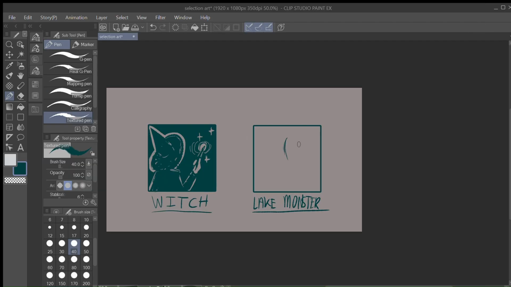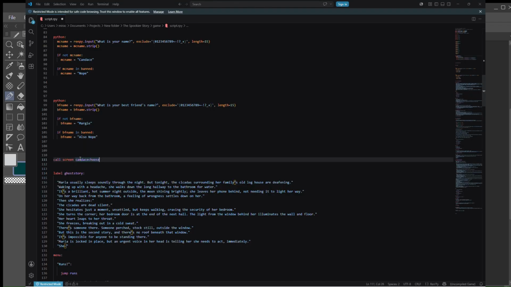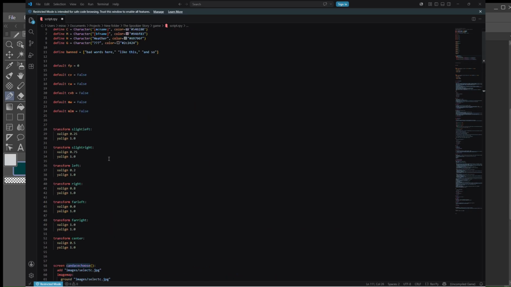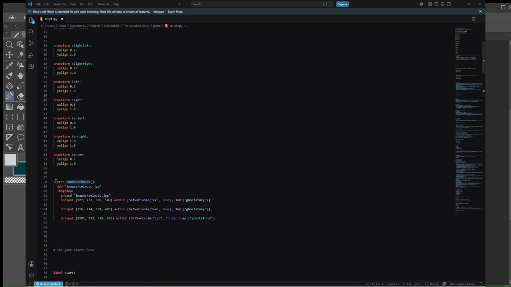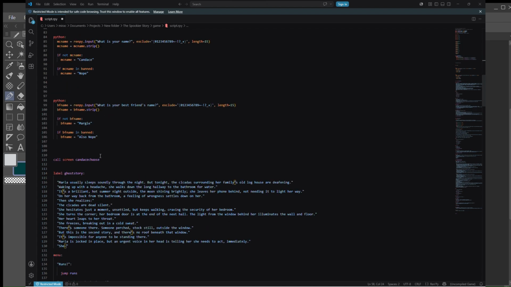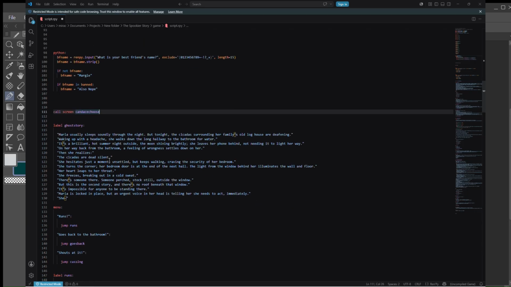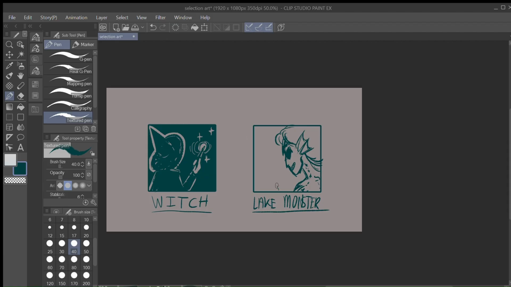Because basically this is another definition. It's defining what the screen is like and what its functions are before the game. And then to call upon that definition and make the player see and interact with it, I have to call the screen below the start point in the game itself. I don't entirely understand this, honestly. It took me much longer to figure this out than it should have. I really do want to understand why it's necessary to set it up this way. I'm sure I'll learn eventually. Right now, I just am still a little confused.